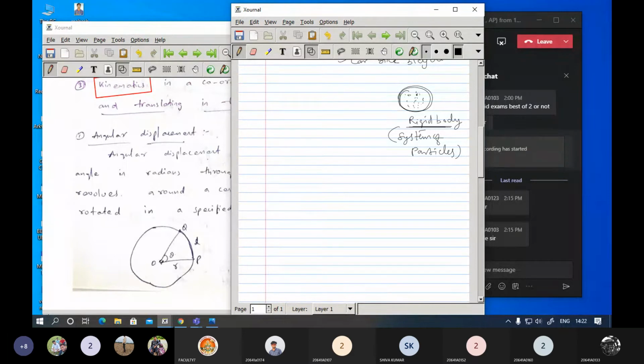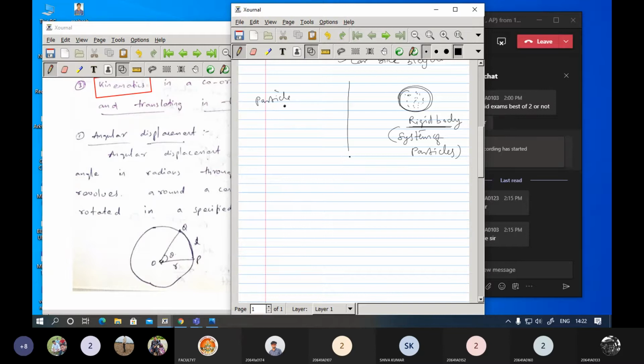A rigid body is a solid body in which the distance between any pair of points will remain the same. If you take any pair, the distance will remain the same even after forces are acting on it. So we are considering a comparison here. This is a diagram for a rigid body. Now, without any rigid body, we will take one particle here, one particle.